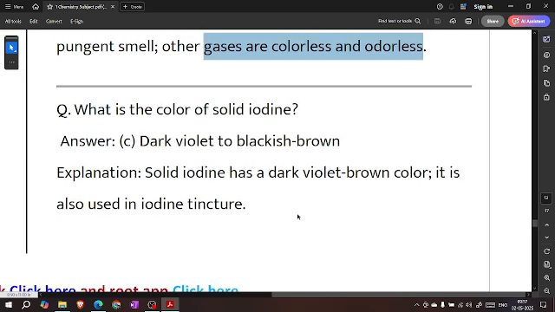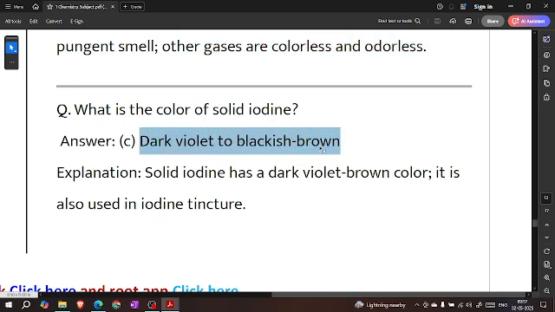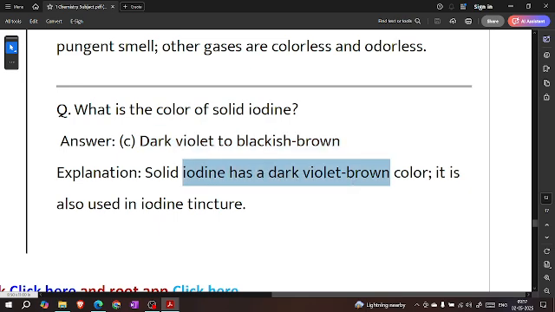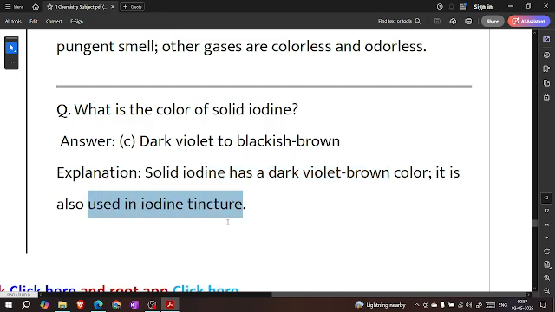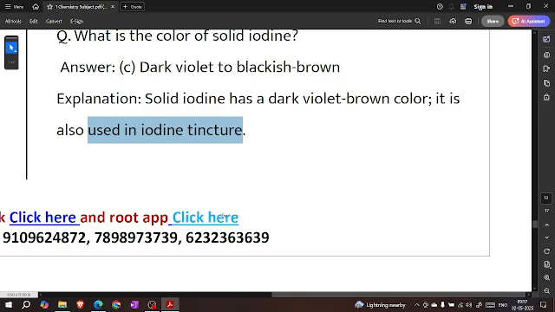What is the color of solid iodine? Dark violet to blackish brown. Solid iodine has a dark violet-brown color. It is also used in iodine tincture.